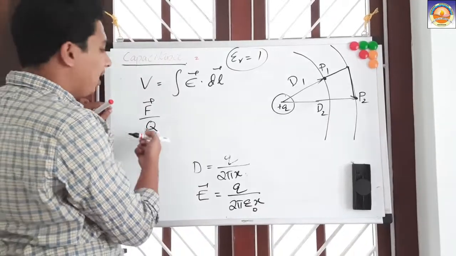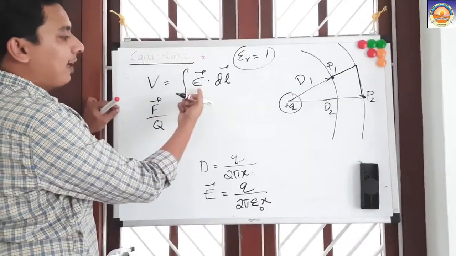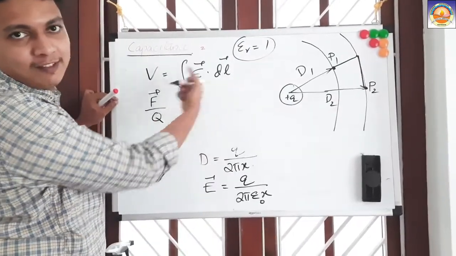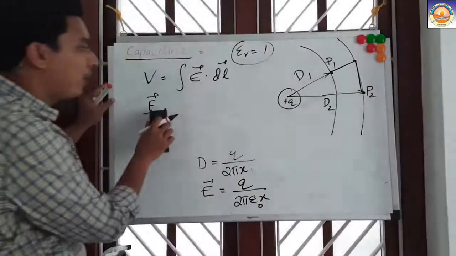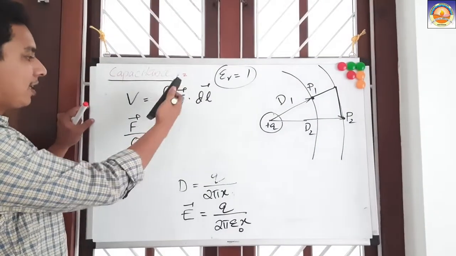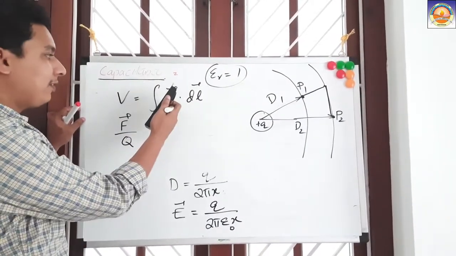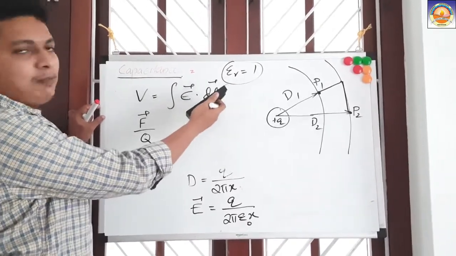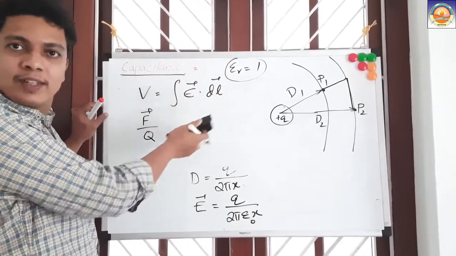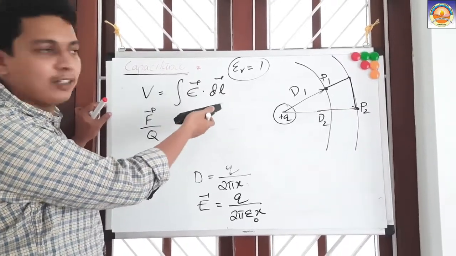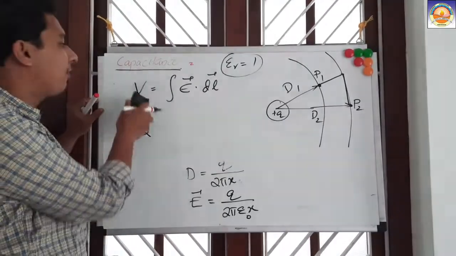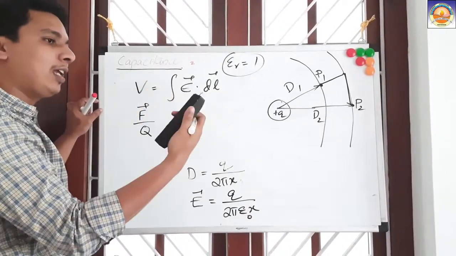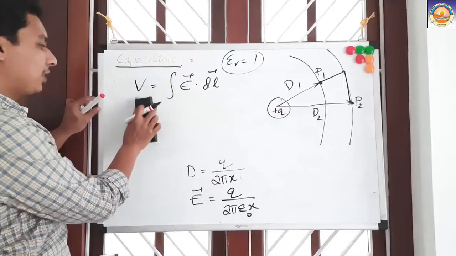Electric field intensity. So that is how we define potential, as E dot dl, okay? Because the force into distance becomes work. That also per unit charge, because E is given by F by Q. Otherwise we can write it as F dot dl divided by Q. F dot dl is the work done. Force into distance gives us the work, and divided by charge will give you the potential. Because potential is what? Unit potential is the work done in taking unit positive charge from one position to another.